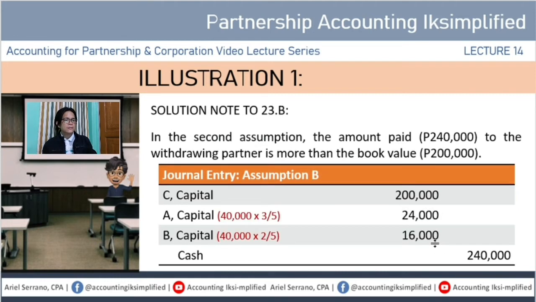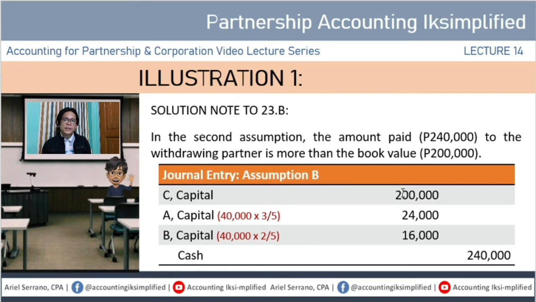But how about scenario letter B? Scenario letter B gives rise doon sa tinatawag natin na bonus. And it is a bonus doon sa withdrawing partner. Kasi yung amount paid is 240,000 pero yung book value is only 200,000.